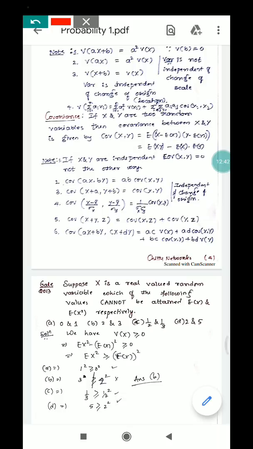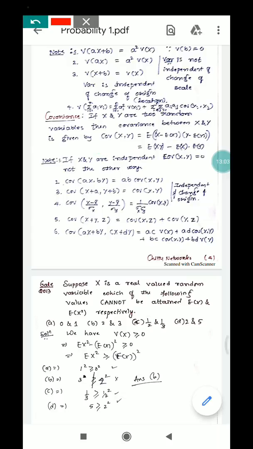And the covariance of two random variables x and y is given by the expectation of (x minus expectation of x) into (y minus expectation of y), which is equal to expectation of xy minus expectation of x into expectation of y.